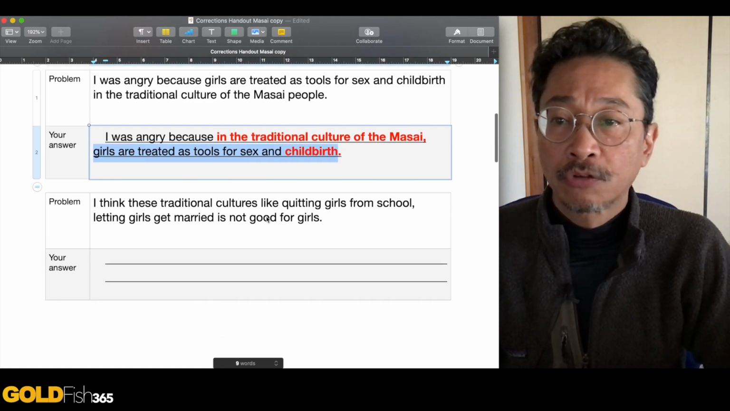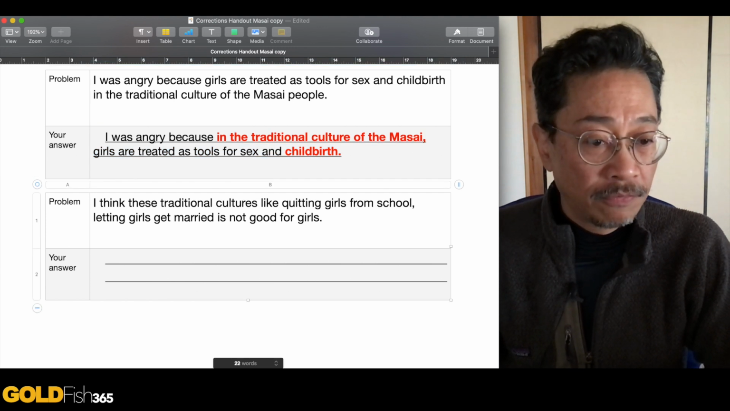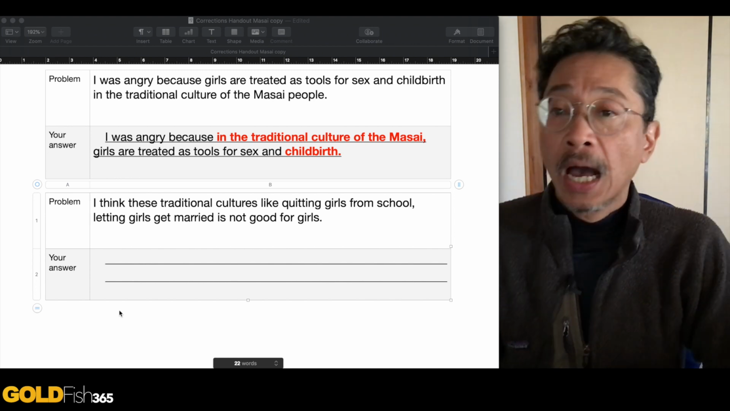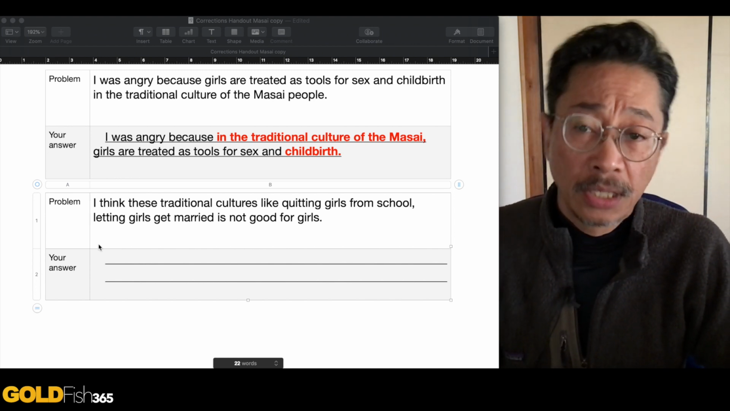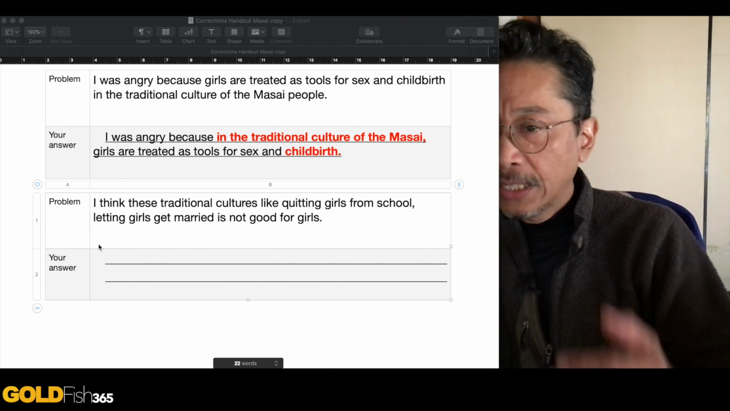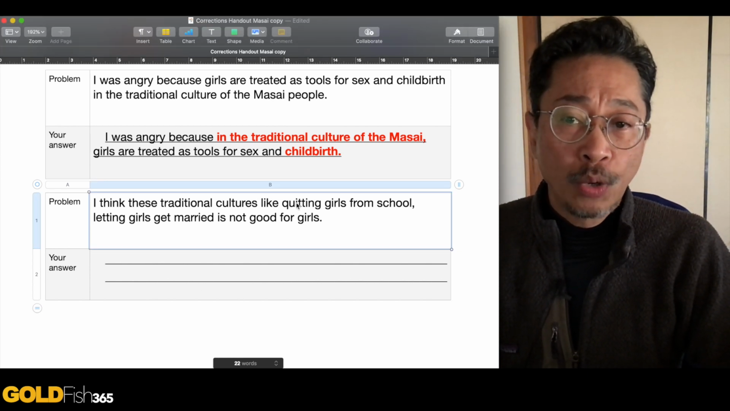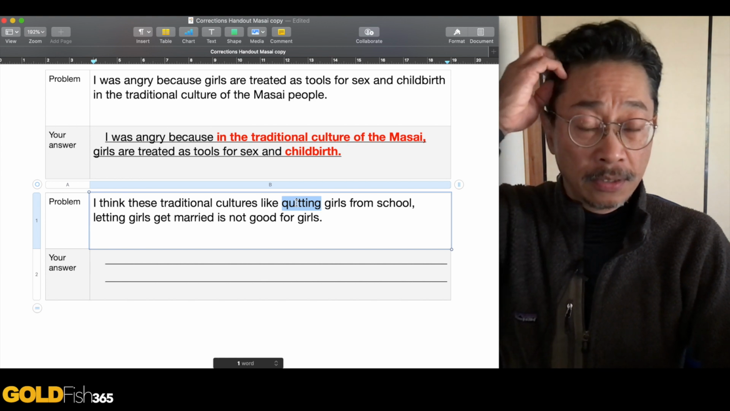Okay, let's go on with this one. Let me first get my correction here. "I think these traditional cultures, like quitting girls from school, letting girls get married, is not good for girls." So first of all, quitting is not the right verb here, okay?